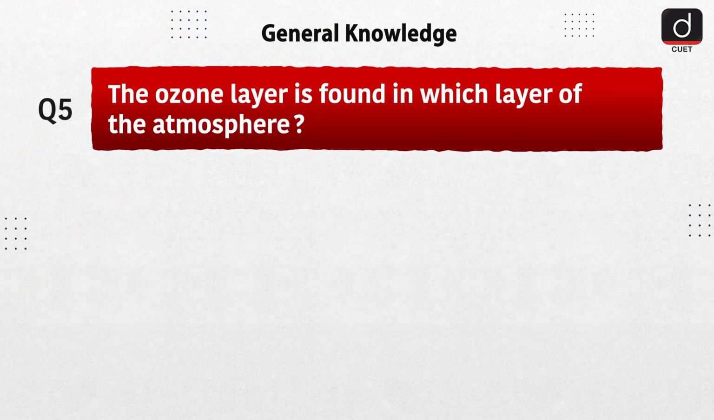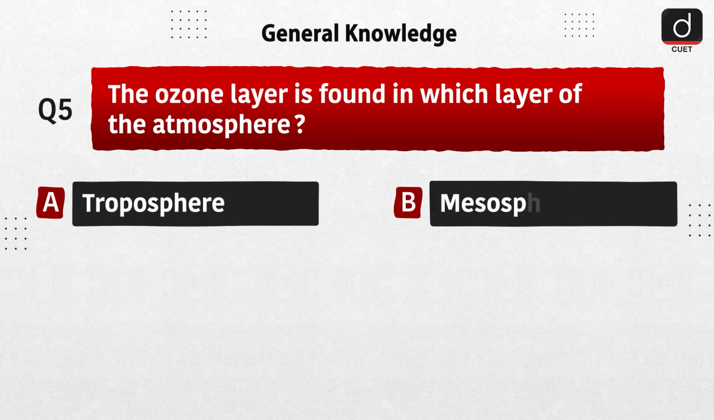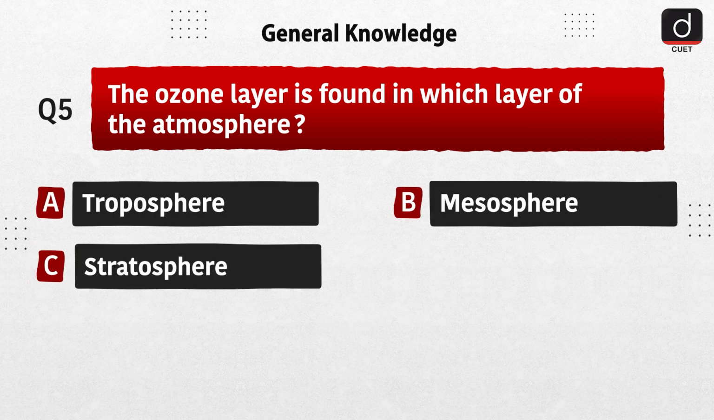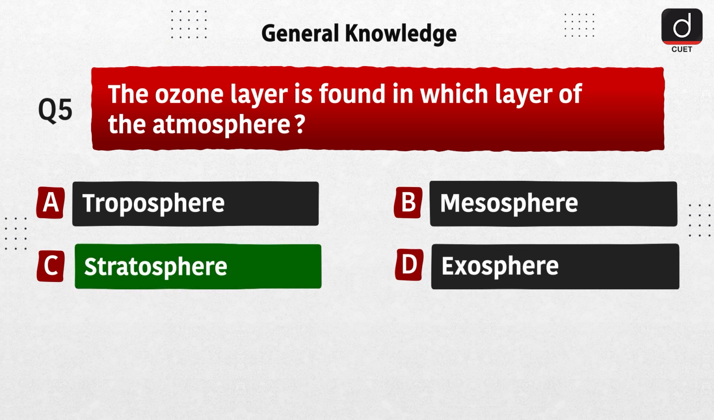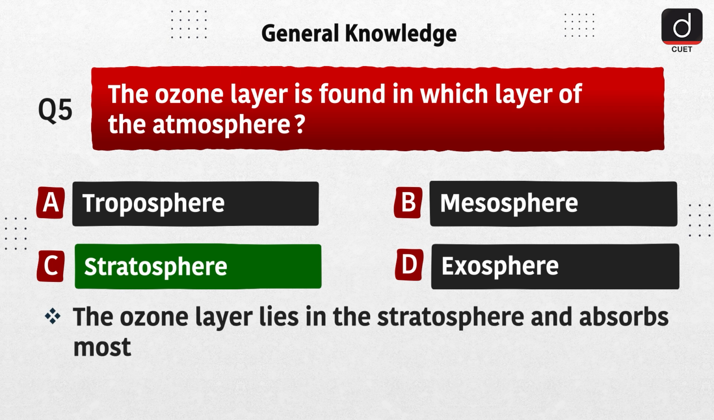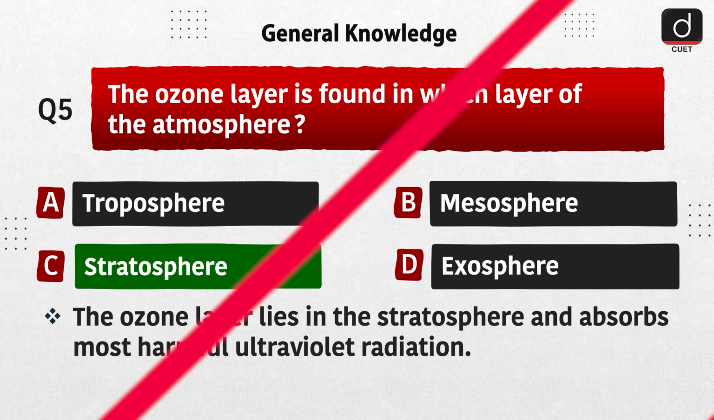Next question is, the ozone layer is found in which layer of the atmosphere? A. Troposphere, B. Mesosphere, C. Stratosphere, D. Exosphere. The correct answer is option C, Stratosphere. The ozone layer lies in the stratosphere and absorbs most harmful ultraviolet radiation.